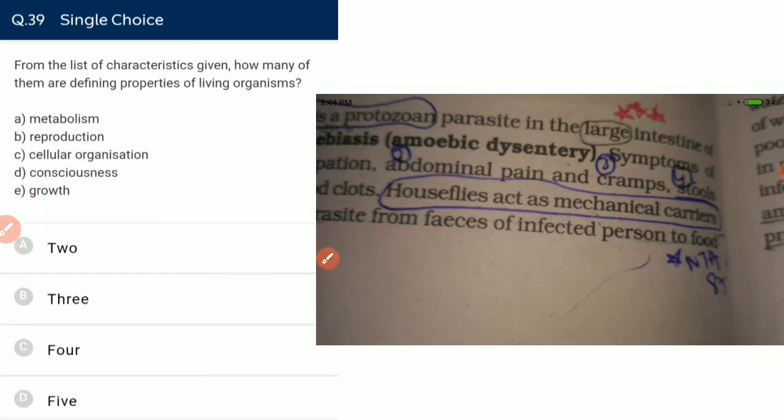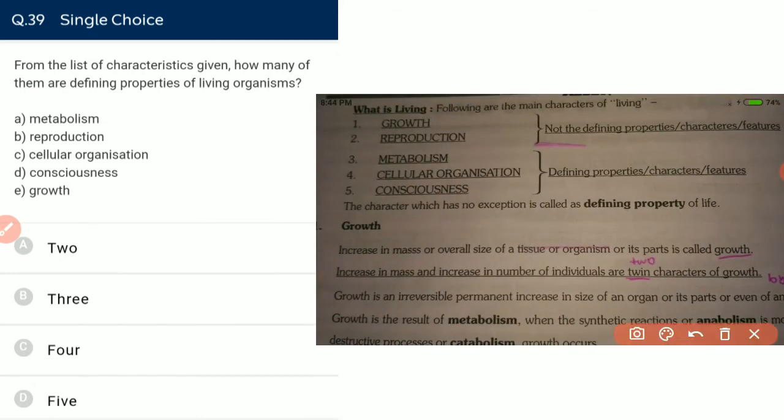From the list of characteristics given, how many of them are defining properties of living organisms? The 3 defining properties of living organisms are metabolism, cellular organization, and consciousness. The exceptional case for reproduction is the mule. Mule is living, but it is sterile. It cannot reproduce. So the 3 things that define whether a body is living or not are metabolism, cellular organization, and consciousness. Metabolism, yes. Reproduction, no. Cellular organization, yes. Consciousness, yes. Growth, no.